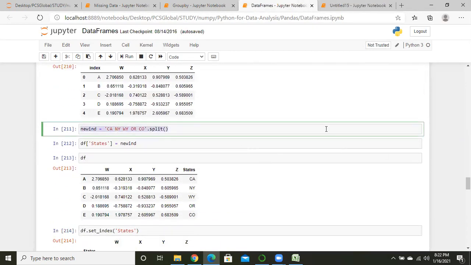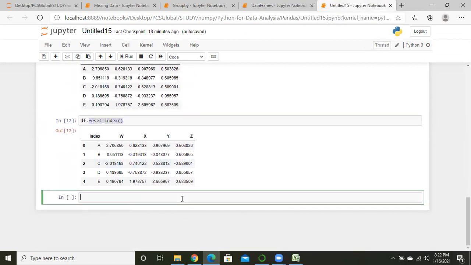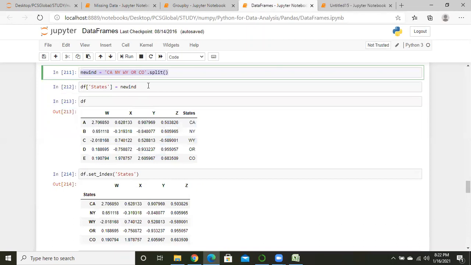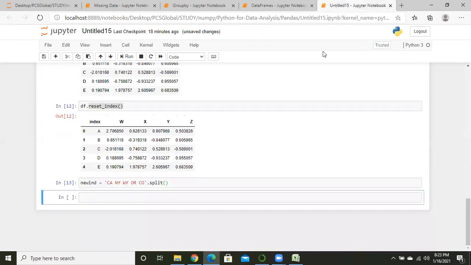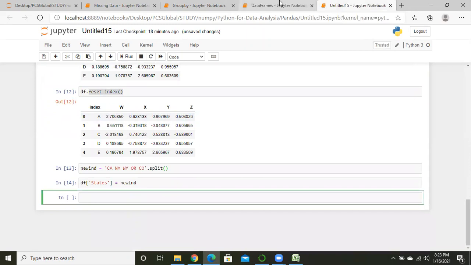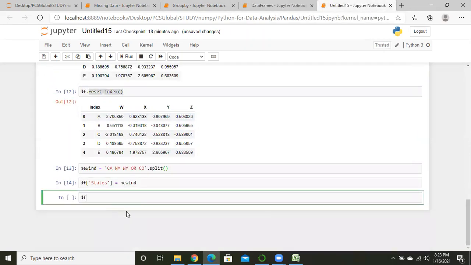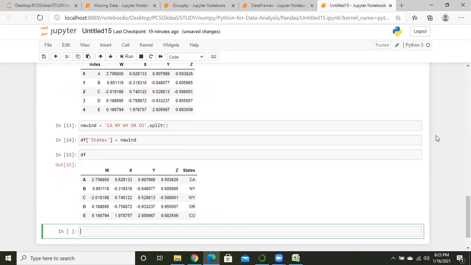After that we can add one column to this data frame. So what we have to do: here I write new int, it is one variable name.